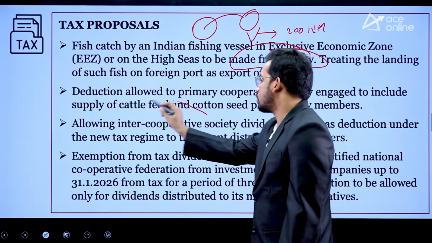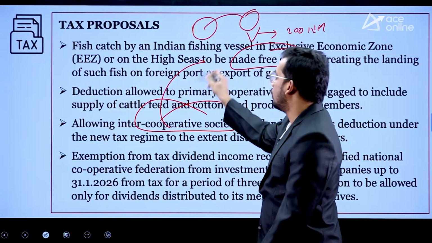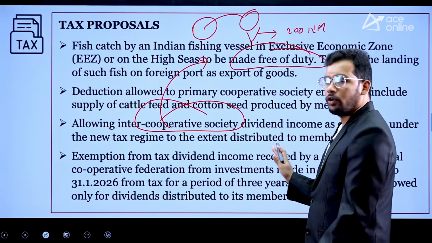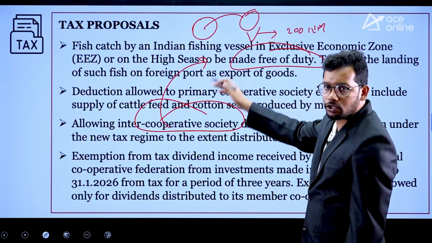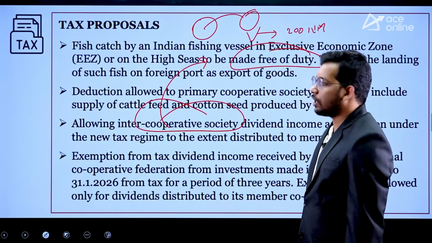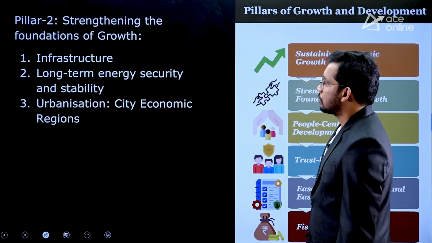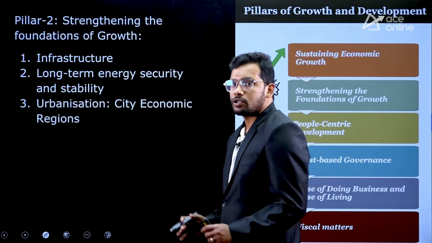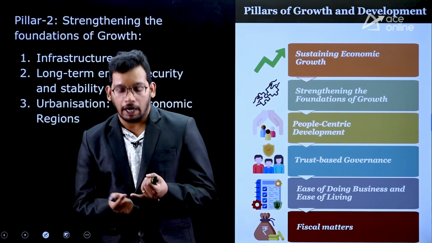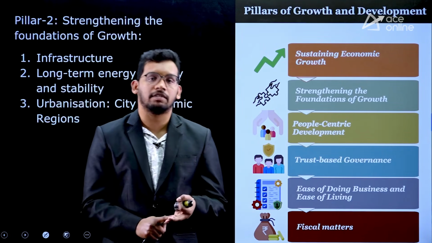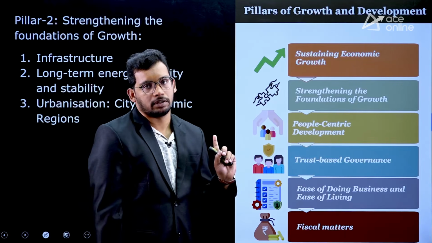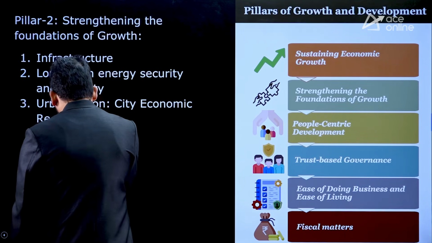Also, the cooperative sector will be supported. How? They did not mention as such. They are going to encourage the cooperative sector to support fisheries and other sectors. So that is about pillar 1. We have discussed manufacturing and the tax supports in manufacturing, then the service sector, then farmers. Now we will move to pillar 2.